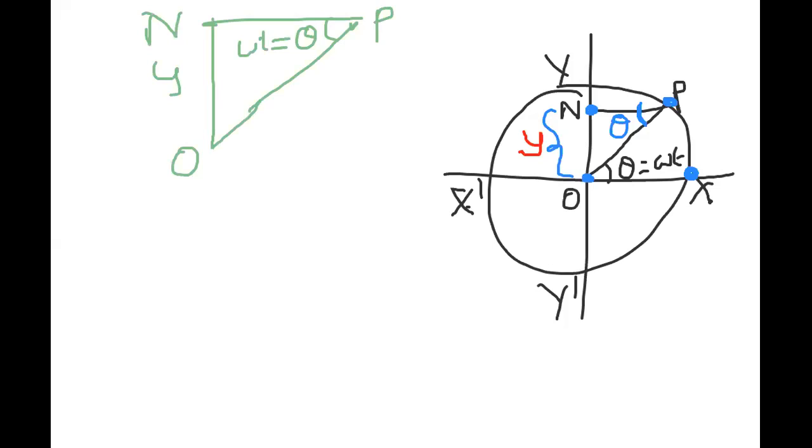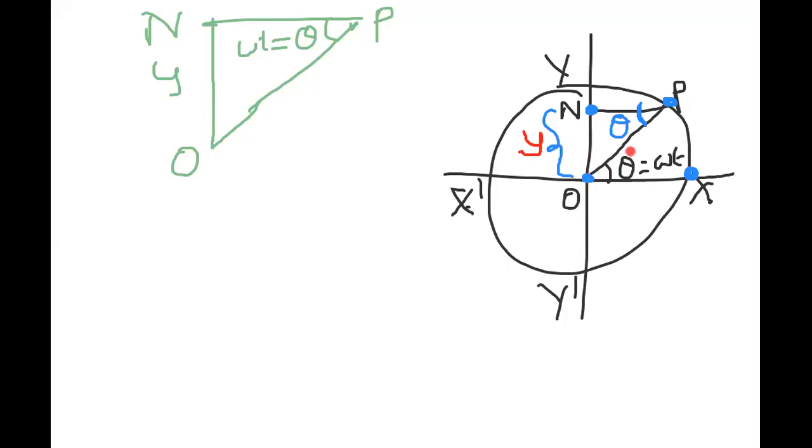Remember, the maximum displacement from the mean position is called amplitude. O is the mean position, Y is the extreme; mean to extreme is called amplitude. Mean to extreme is nothing but the radius. So the radius is the amplitude; O to P is also a radius, and O to Y is also a radius.